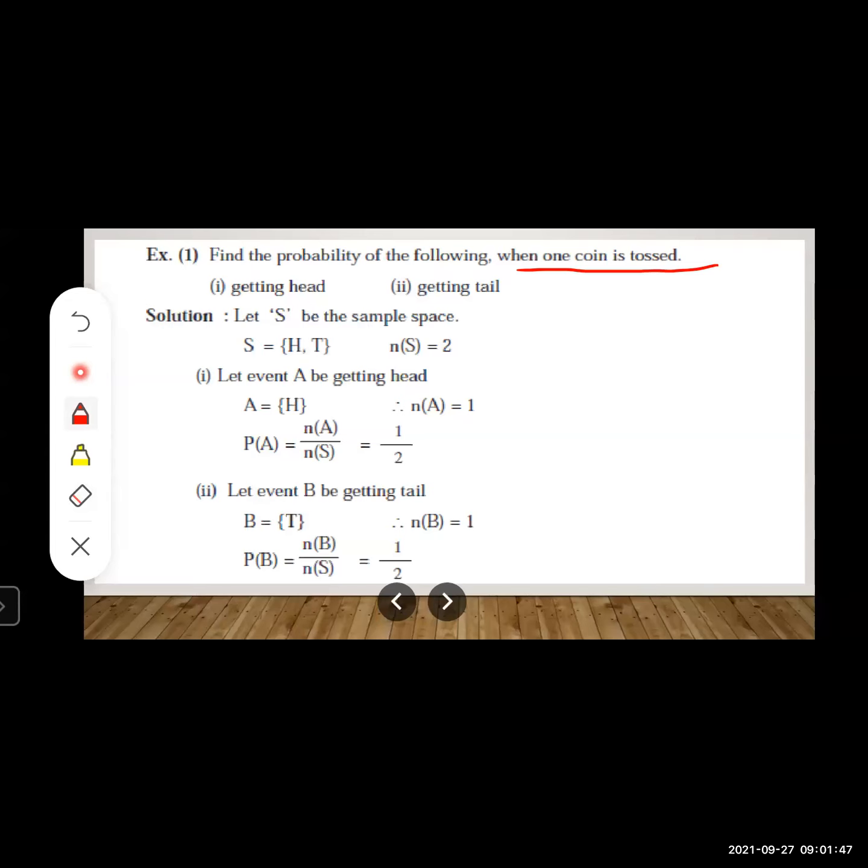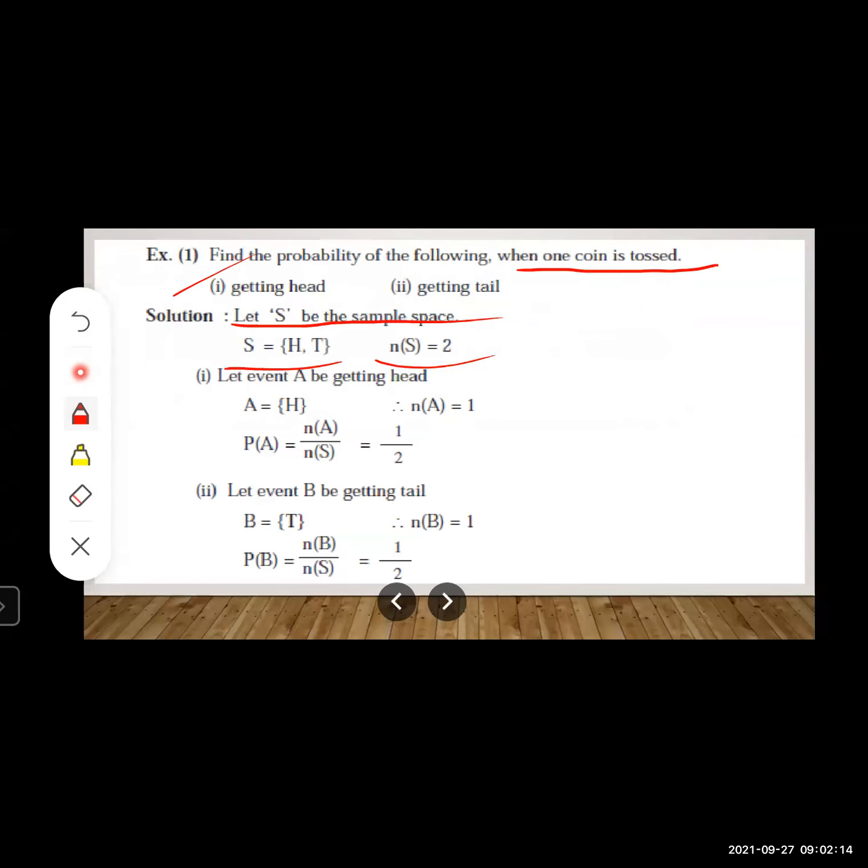So when one coin is tossed, sample space contains how many outcomes? 2, right? Either head or tail, right? So let S be the sample space. So sample space will contain, in curly bracket, head or tail. So how many sample points are there? 2. So obviously you will write n(S) is equal to 2.